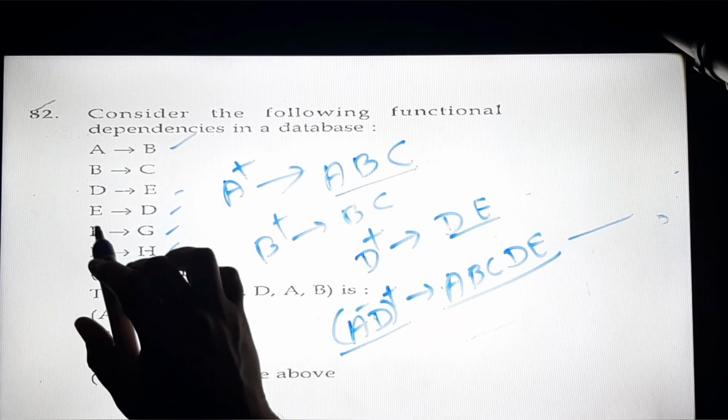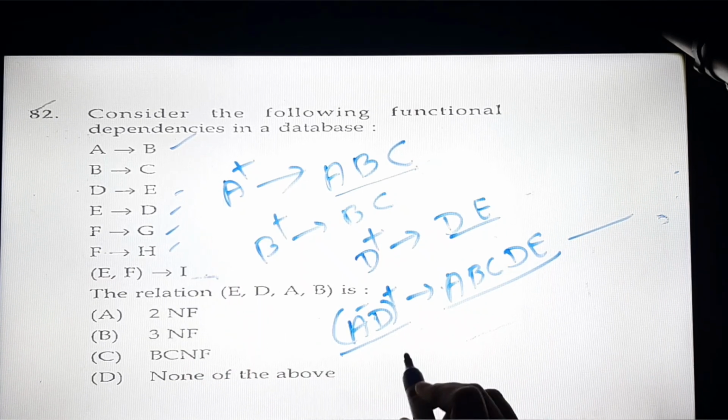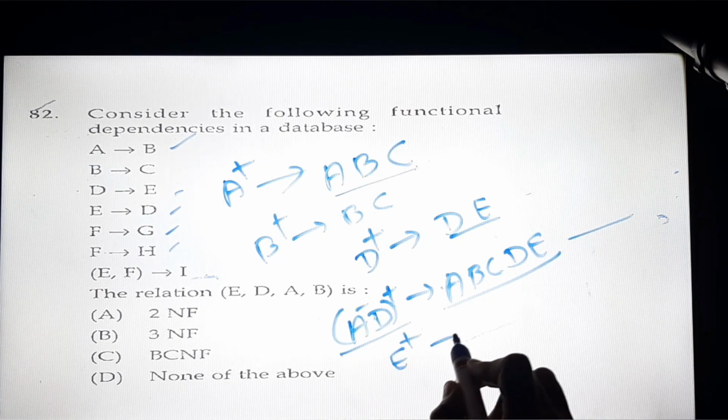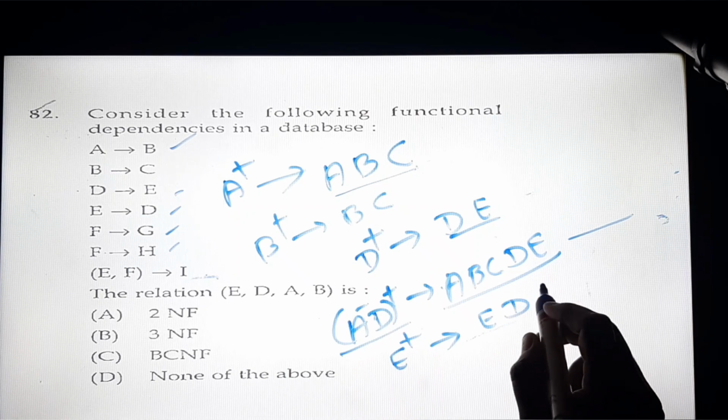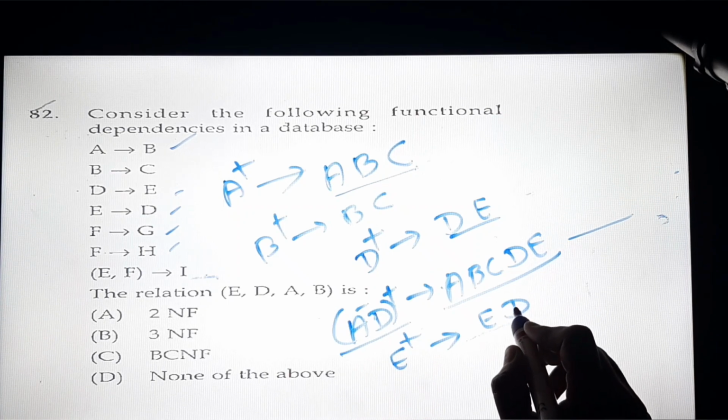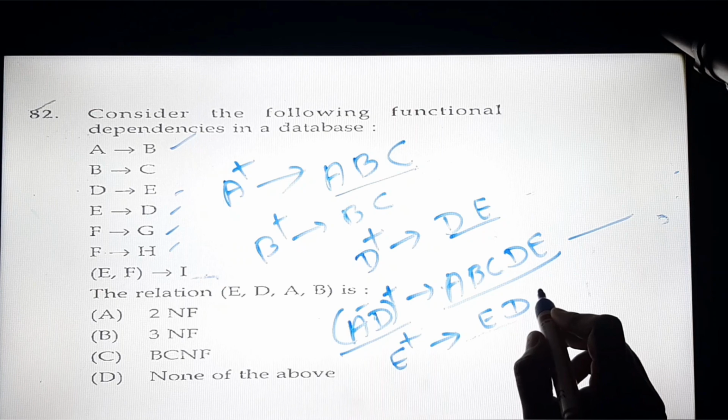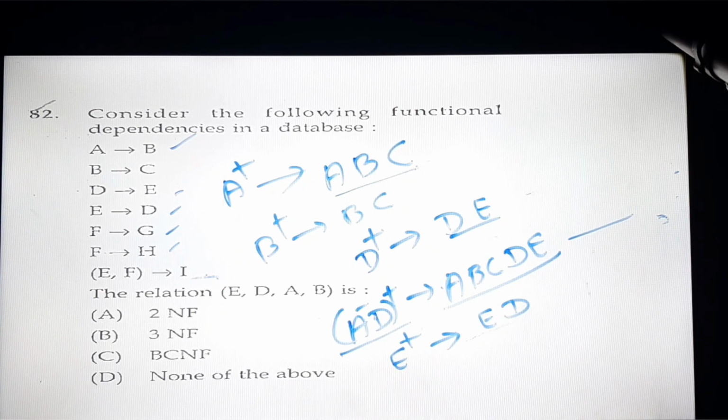What we can do is, let's say, for E: if I find out the E closure, so what is the E closure? E determines E, E determines D, so again it determines E itself. I do not have more than this, and that's it.